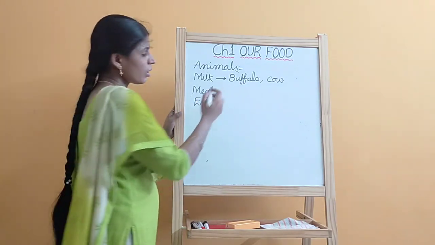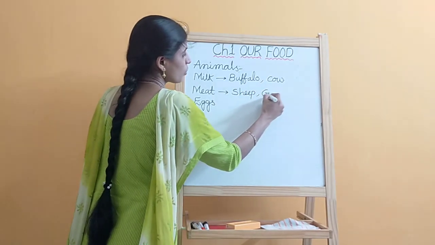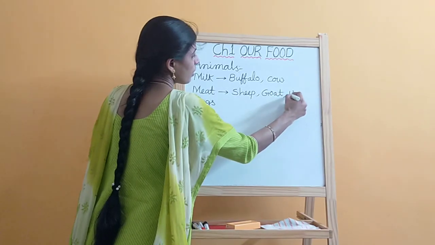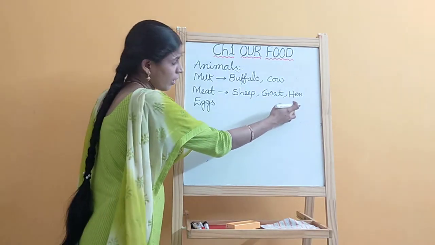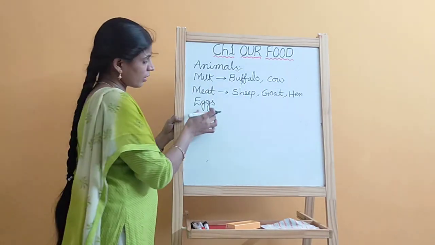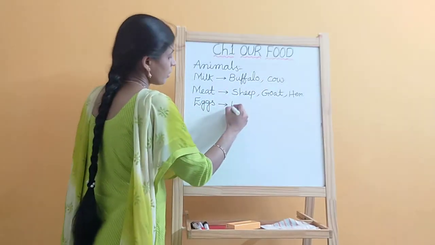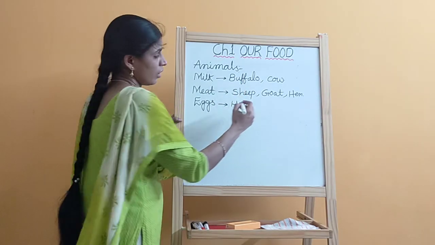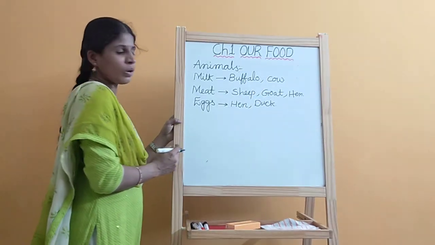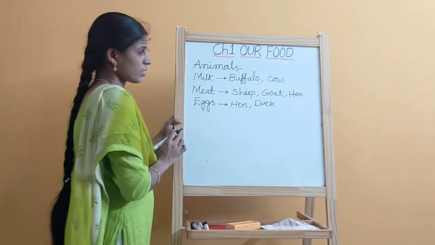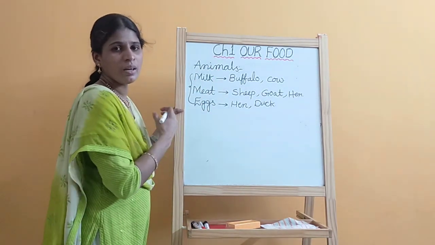Next, meat. Meat giving animals: sheep, goat, hen. So we are getting meat from sheep, goat, and hen. And coming to the eggs. Eggs giving animals like hen, duck. These are all egg giving animals. These are all products we are getting from animals and we are taking as a food.